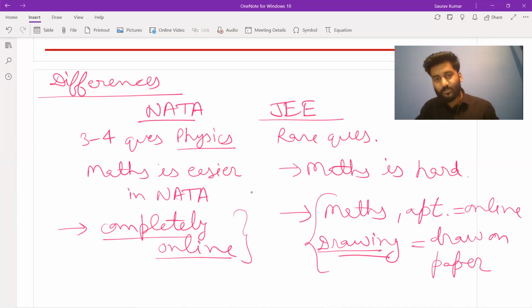You won't be required to draw things on paper, but the concepts related to drawing would be used in NATA. Let's take the example of perspectives: in JEE, they might ask you to draw a 3-point perspective, but in NATA, they won't ask you to draw. They can simply show you an image and ask which perspective is there in the image. Is it a 2-point? Is it a 3-point? That means though the exam is online, you cannot skip your drawing part. You need to keep the concepts in mind.